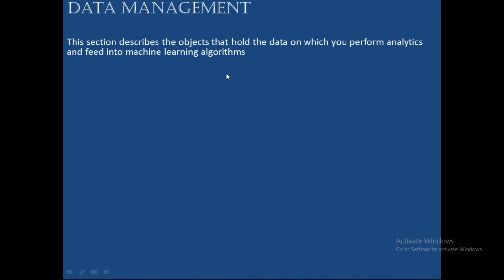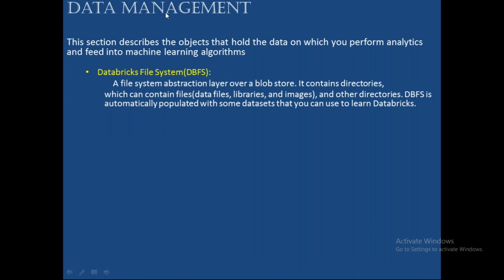But now to train this machine, okay, to store this result, all these things, we need data where we are going to put the data in data management. Okay, see now in data management, first you can say Databricks File System. What is this Databricks File System? You see, in a file system, we are able to store data in different ways. Within DBFS, we can store data in different ways. One is Databricks File System, where we are going to store the files.